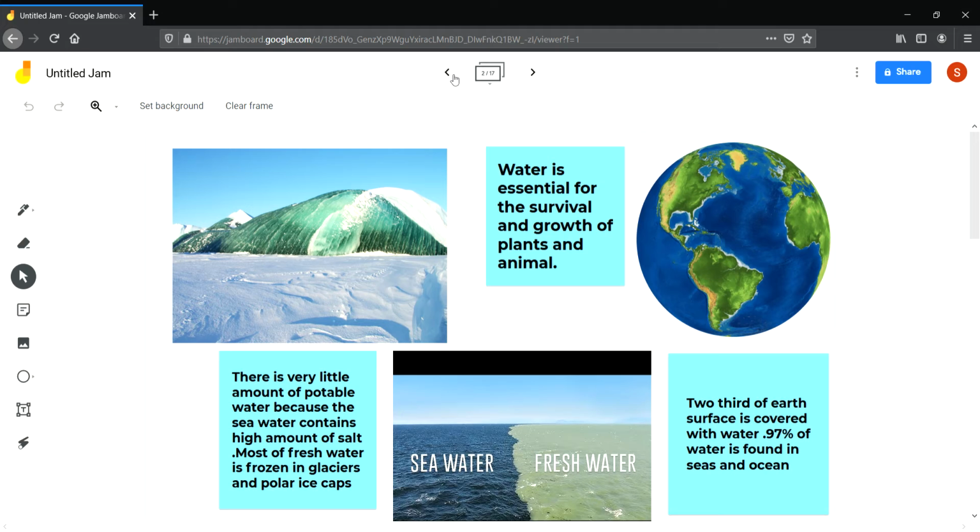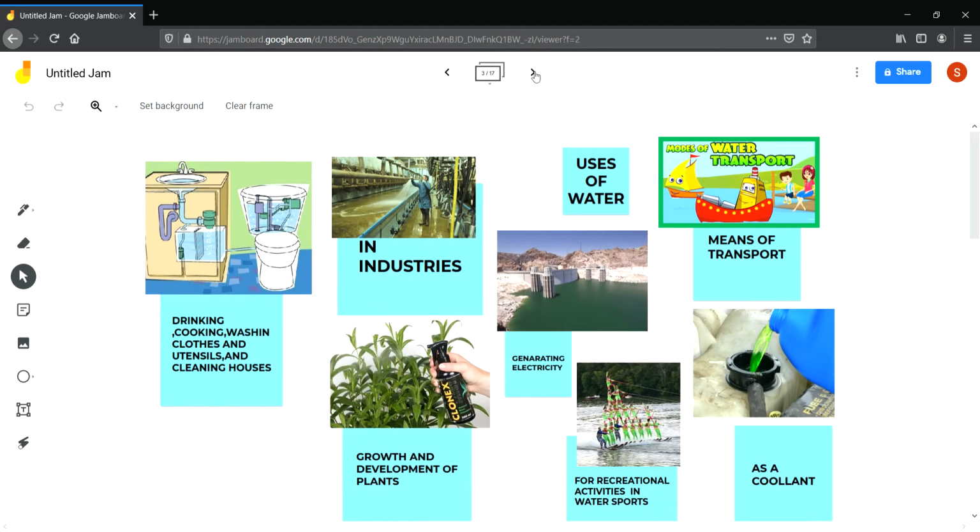About 2/3 of the earth is covered by water. That is why earth is called a blue planet. But there is only a little amount of drinking water, because most of the water is contained in the sea, that is sea water, which is salty, and in glaciers, that is frozen water. So earth is called a blue planet because 2/3 of the earth is covered with water.